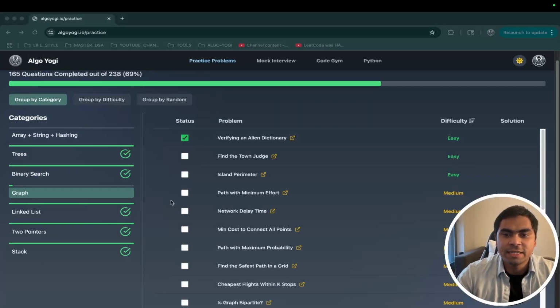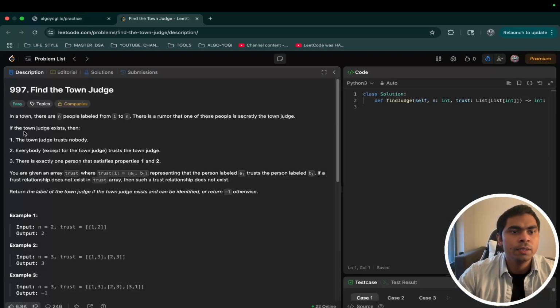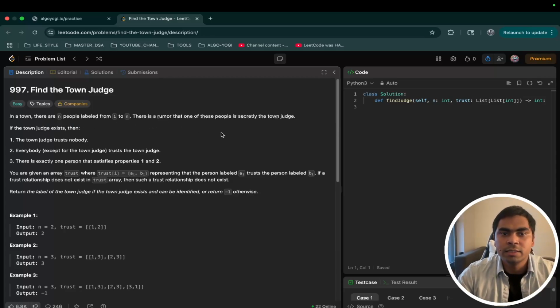We are now doing the graph series, and our next easy problem in the list is Find the Town Judge. Let's go to the problem on LeetCode. So in a town there are n people labeled from 1 to n. There is a rumor that one of these people is secretly the town judge.